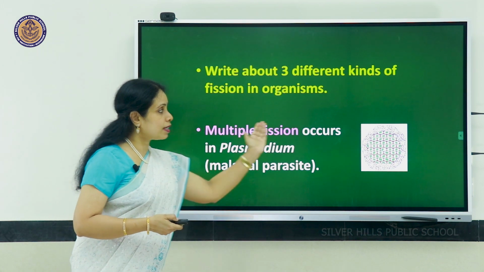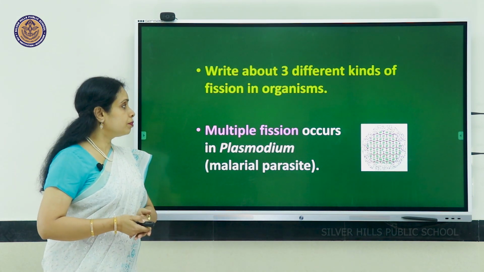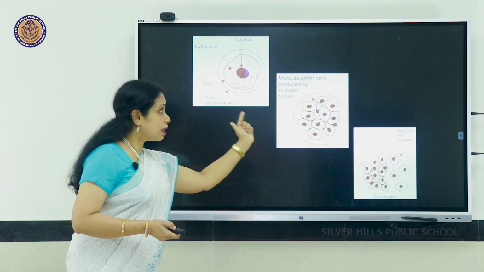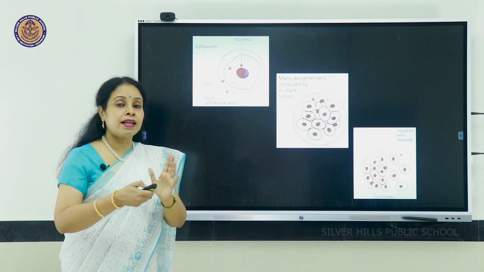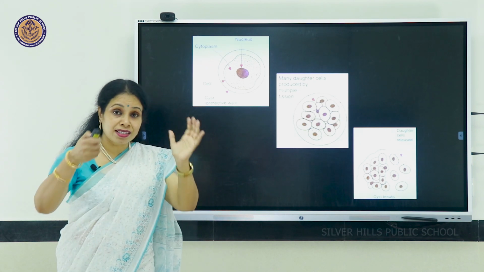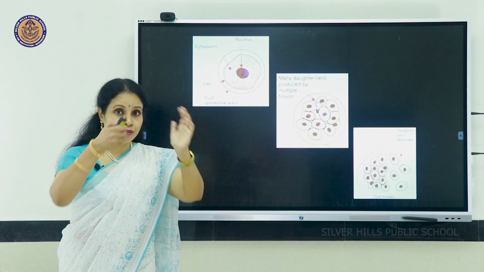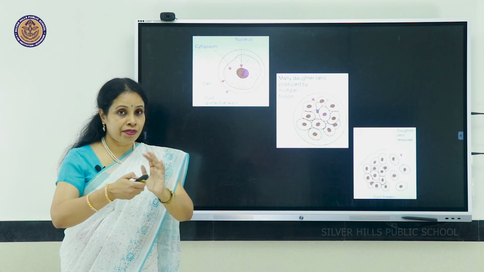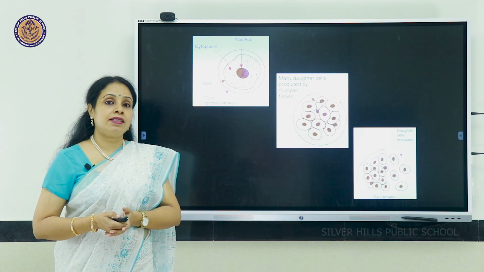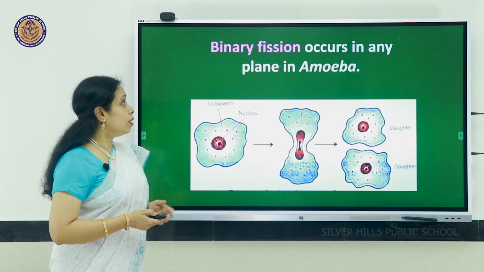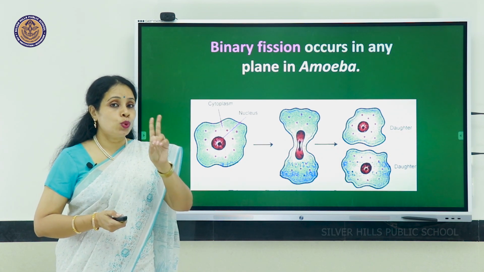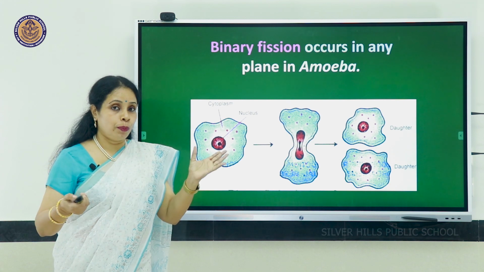And in your textbook, there is such a picture given. What is that? It is the plasmodium undergoing repeated divisions of the nucleus and the cytoplasm, forming a number of daughter cells around which there is a cyst or a protective covering, and later when it bursts open, the young daughter cells are released. The second type of fission is binary fission.